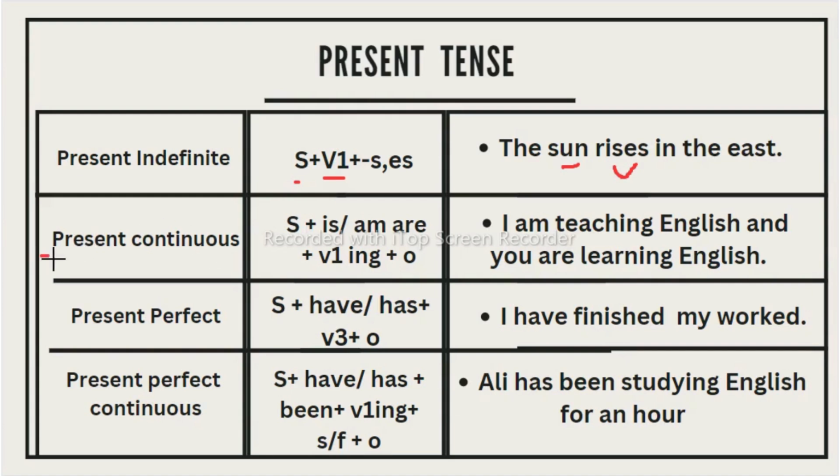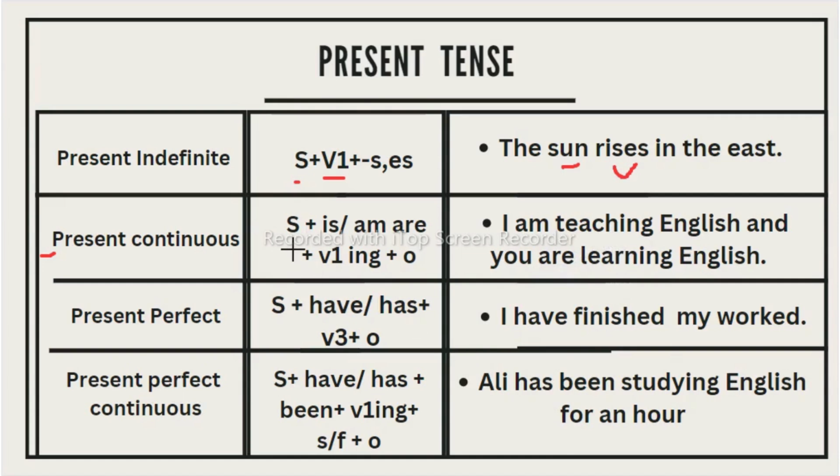Now come to the present continuous. This tense describes an action that is happening right now, a longer action which is in progress, and something that is going to happen in the near future. So basically, if I say it in simple words, the present continuous tense is used to talk about actions that are happening right now or at the time of speaking. For example, you can see here: I am teaching English and you are learning English.